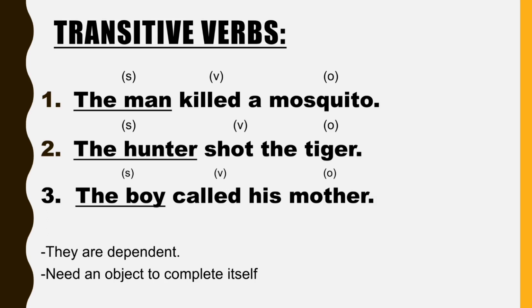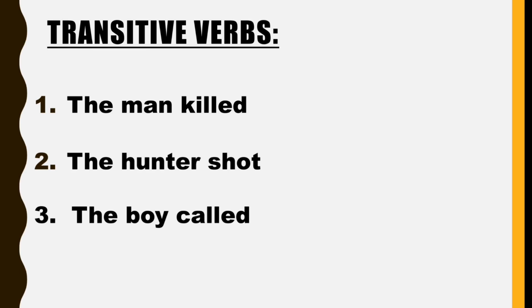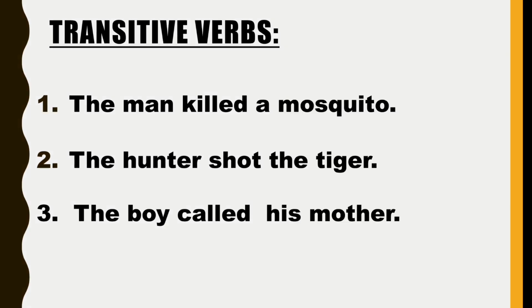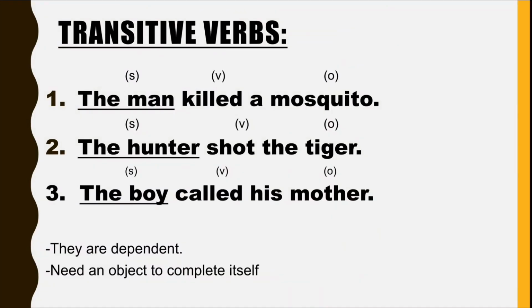So what are these verbs? Killed, shot and called? These are transitive verbs. And why are they called transitive verbs? Because they need an object to add meaning to them. So here, if you remember, initially we just had incomplete sentences. But after adding few words after it, we brought meaning to the sentence. So here, these verbs that need an object to make it more meaningful, they are known as transitive verbs. So it's simple, transitive verbs. They need an object to complete themselves.